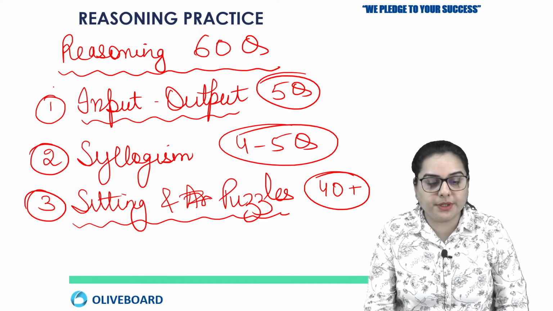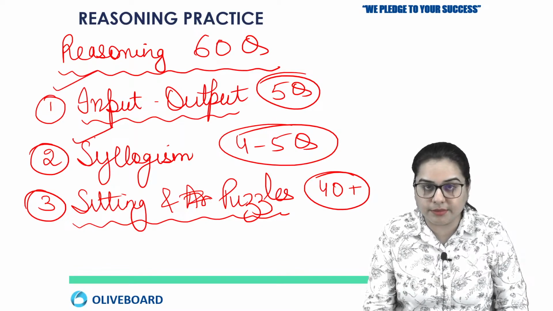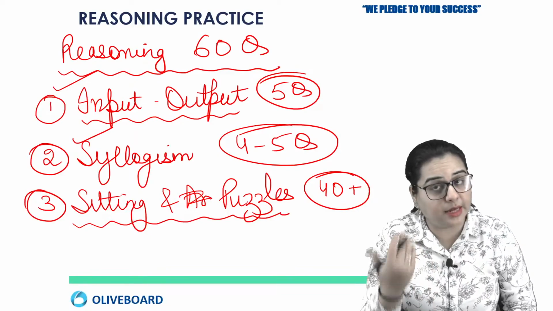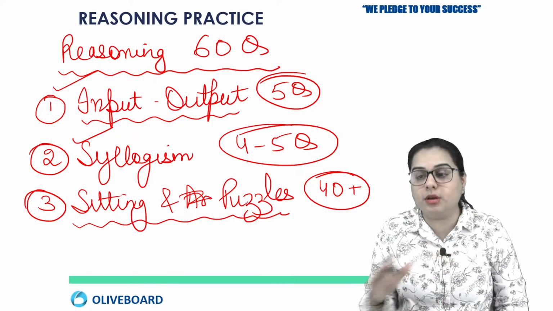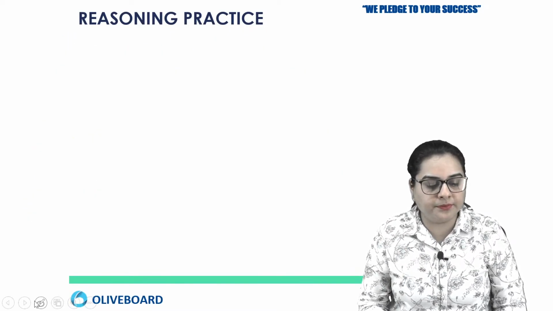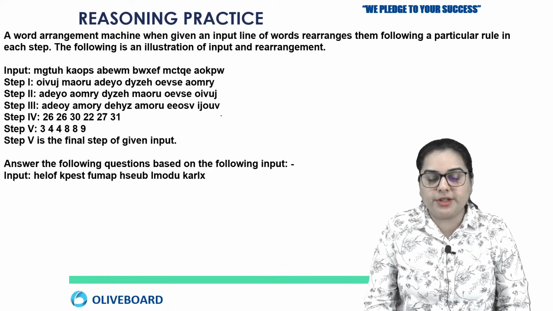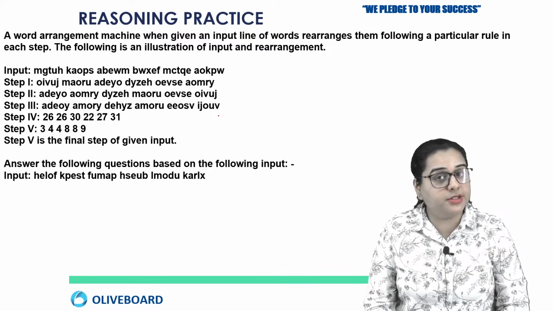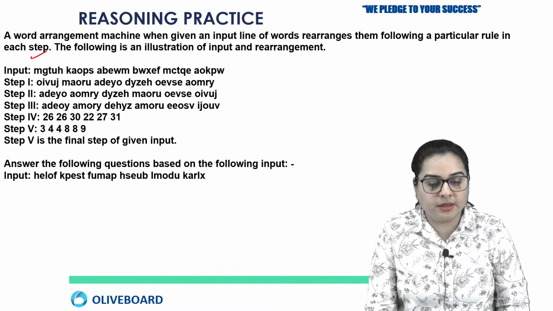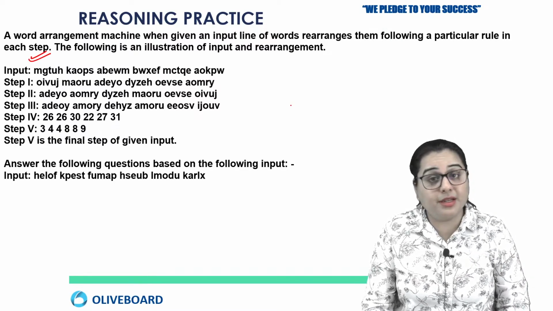Those are from input output, syllogism, and a lot of important things that are there in the examination. So I'm going to discuss all of those questions. So let us start the class. And the first question that I'm going to bring for you all is from the chapter of input output. Now the similar kind of question came last year.